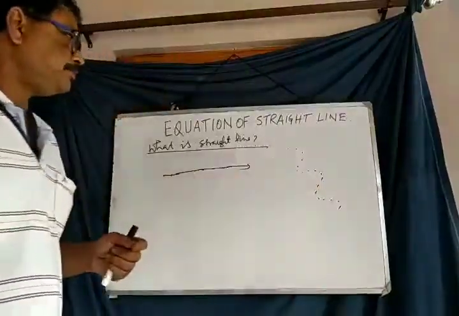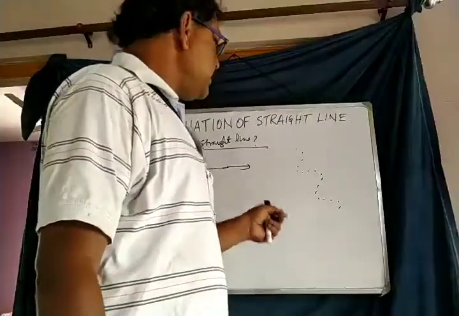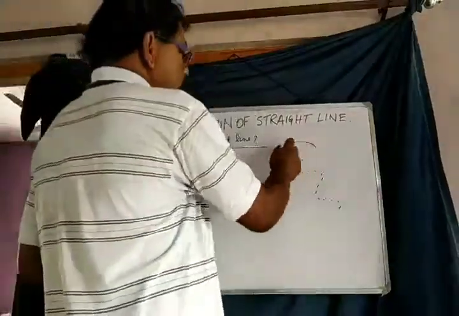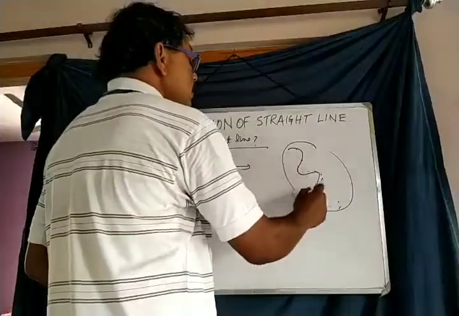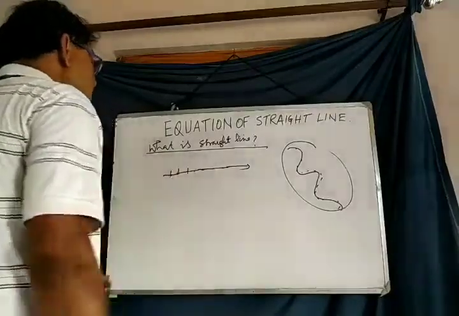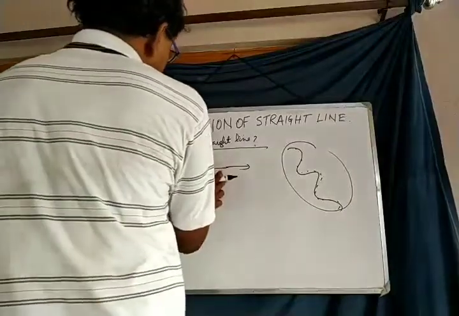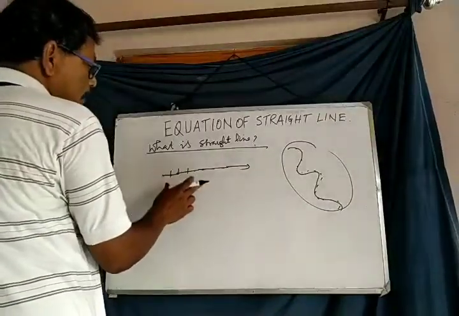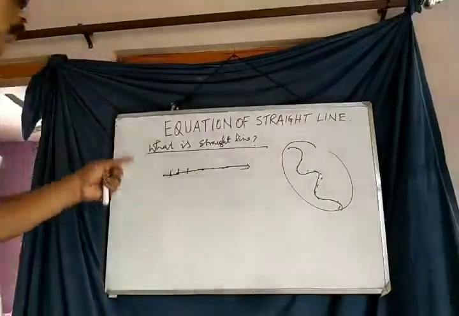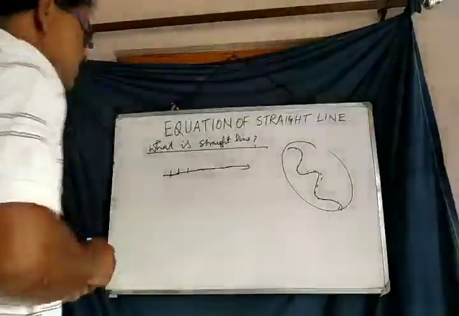In this figure, the point moves by changing its direction in each and every moment. So this locus cannot be treated as a straight line. But in this figure, watch it clearly that the point is moving without changing any direction. Therefore, the direction of the movement of the point is the same in each and every position of the point. So this is called a straight line. This is the definition of a straight line.